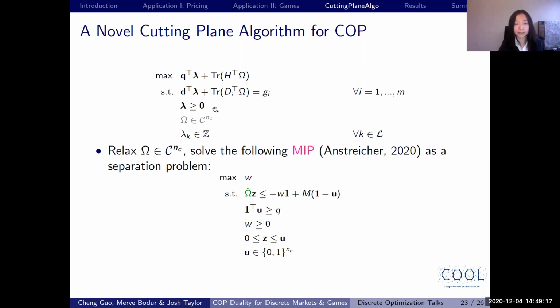Basically, we take an optimal solution omega hat from the master problem and put it into a separation problem. If the objective of the separation problem is not 0, then it means that this omega hat from the master is not copositive. Then we need to add the following cut into the master problem to tighten the master.